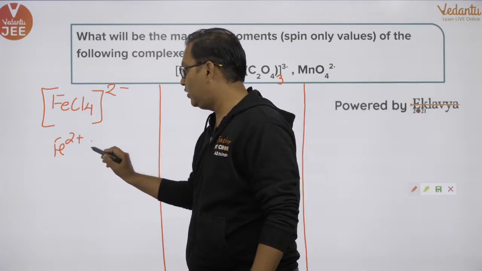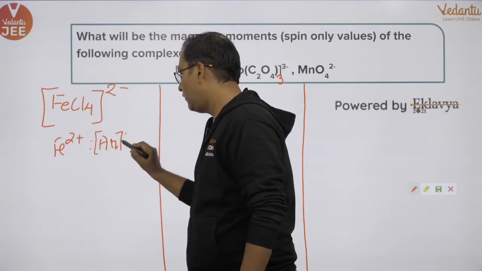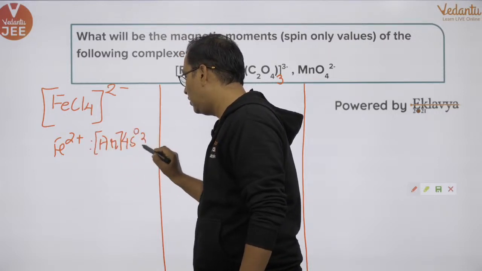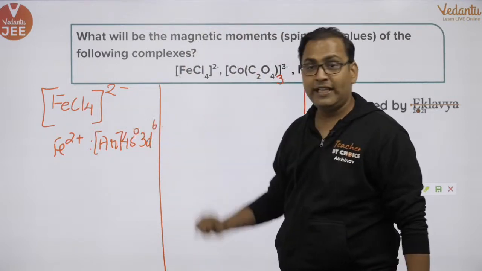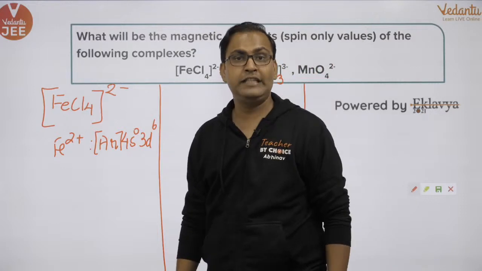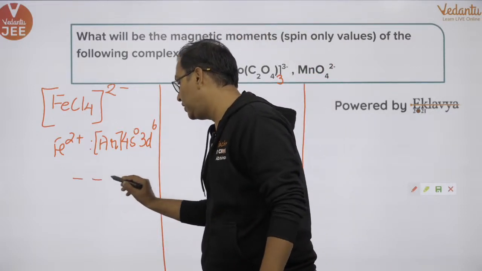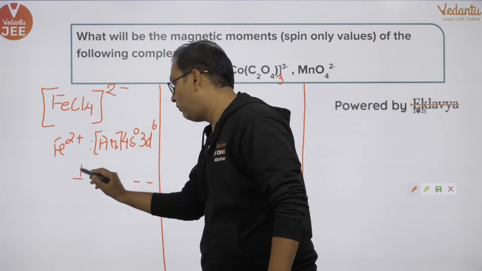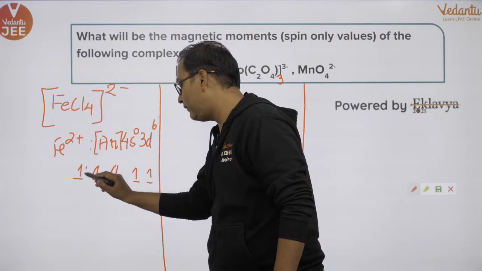Okay? Iron 2 positive is argon 4s0 3d6. Yes? Chlorine is a weak ligand. It cannot cause pairing of electrons. So definitely this d6 configuration is going to be 1, 2, 3, 4, 5 and 6.